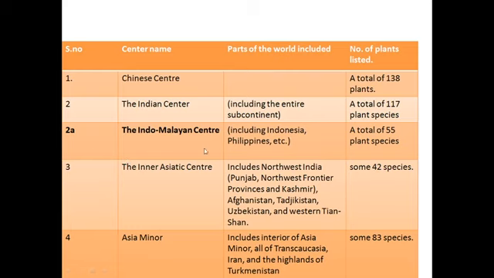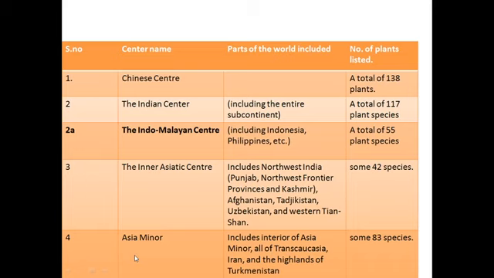Then we have the Indo-Malayan center, a sub-center of it, which includes Indonesia, Philippines, etc., having 55 plant species. Then we have the Inner Asiatic center, which includes Northwest India, Punjab, Northwest Frontier provinces, Kashmir, Afghanistan, Tajikistan, Uzbekistan, Western Tien Shan. Some 42 species are believed to have originated from this place.